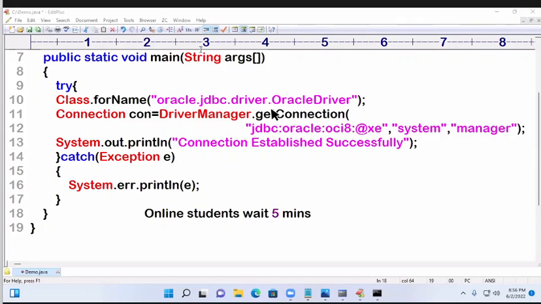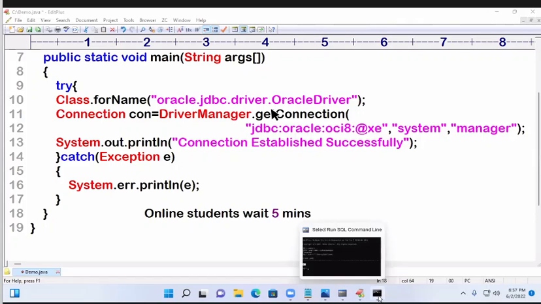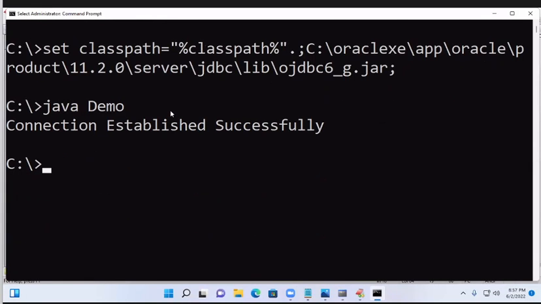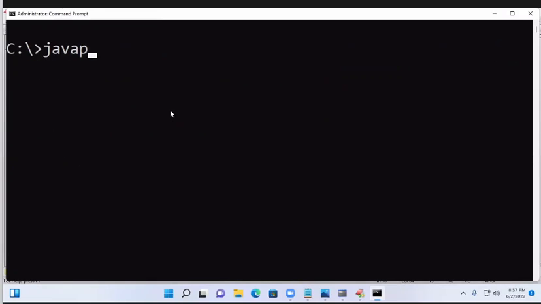Now online students, you can ask your doubts. Redirection is nothing but, suppose I did the java p command here, that is called redirection. Java p java.lang.String, like this is called redirection.